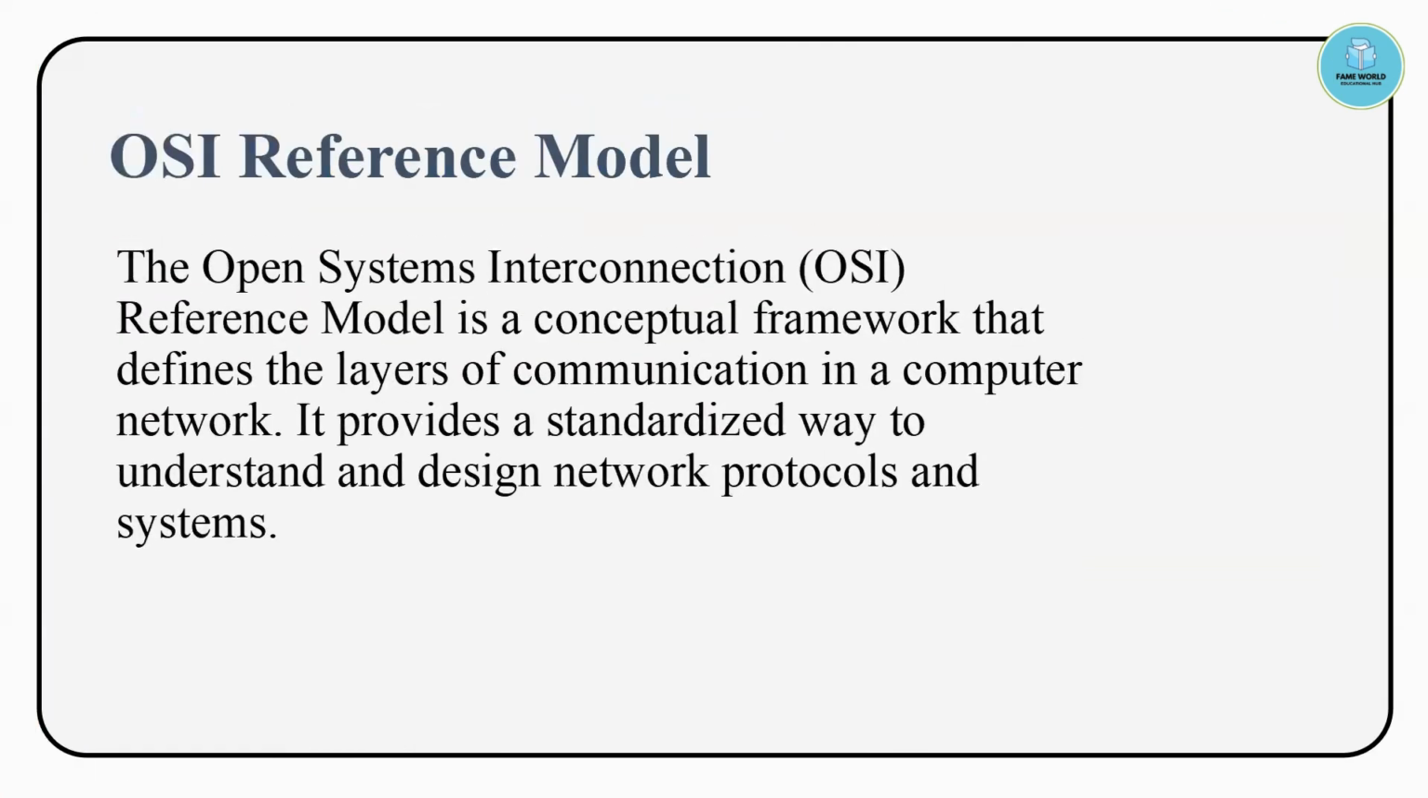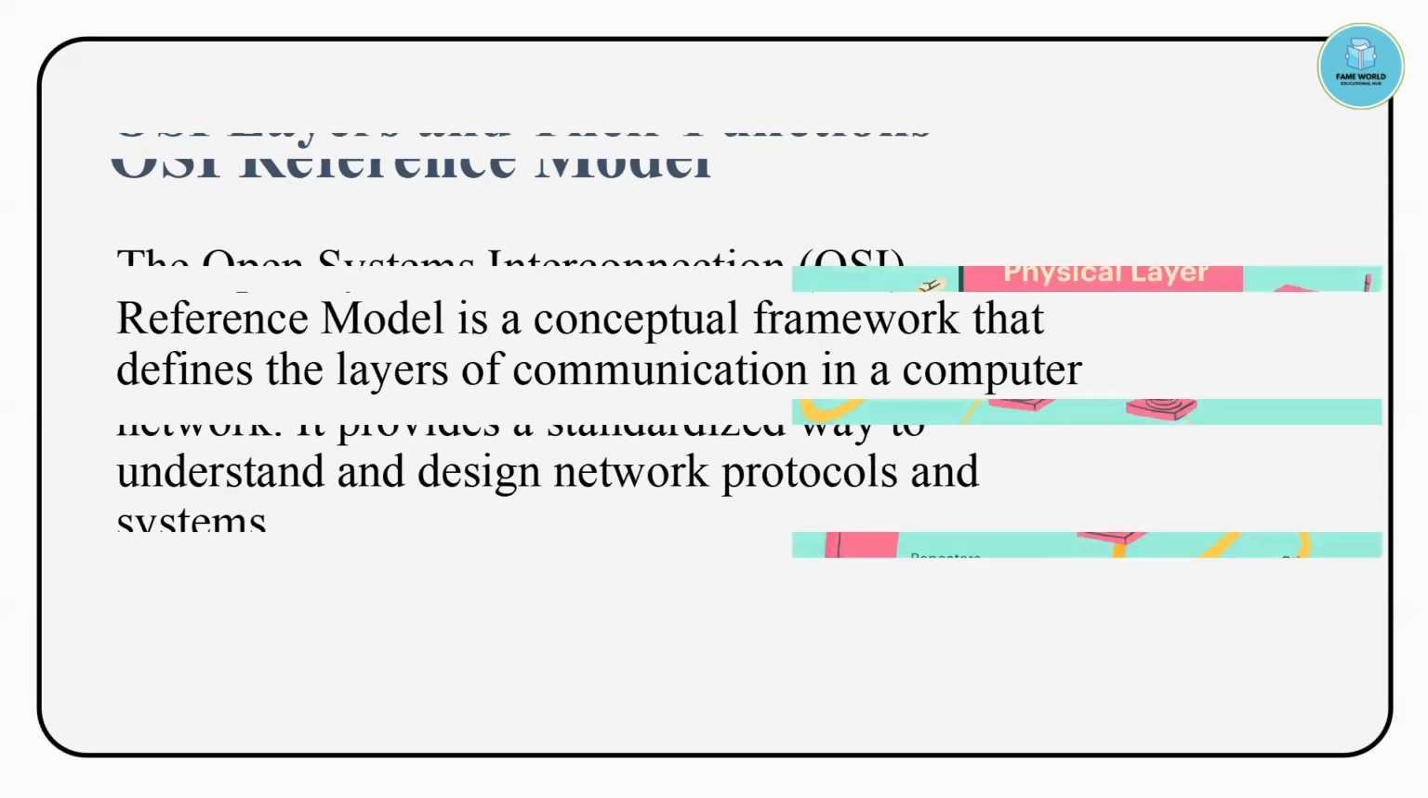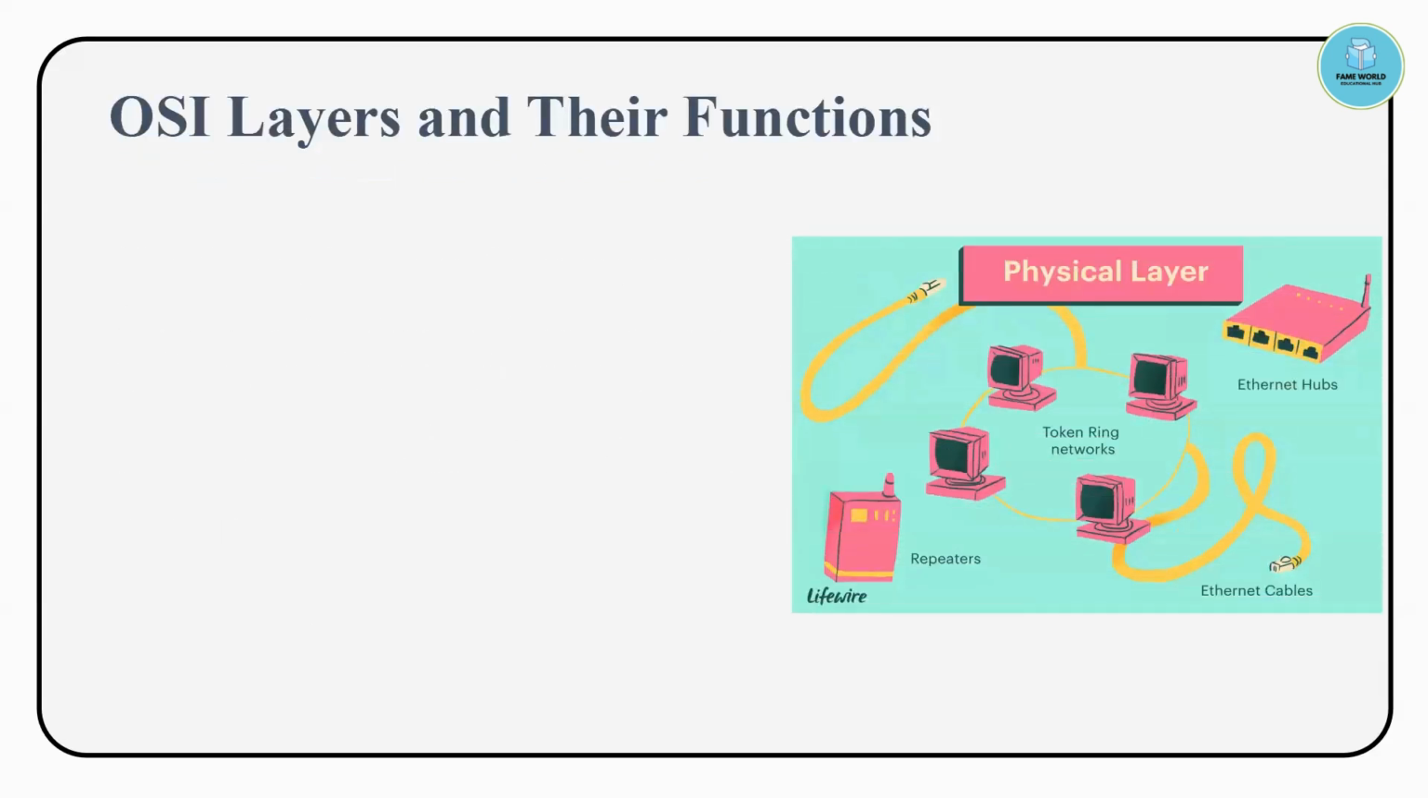If I talk about the OSI model, simply the Open Systems Interconnection reference model, it is a conceptual framework that defines the layers of communication in a computer network, and it provides a standardized way to understand and design network protocols and systems. Here you can see, the first one is the physical layer.